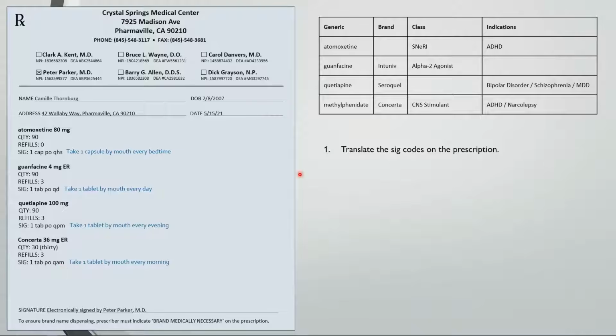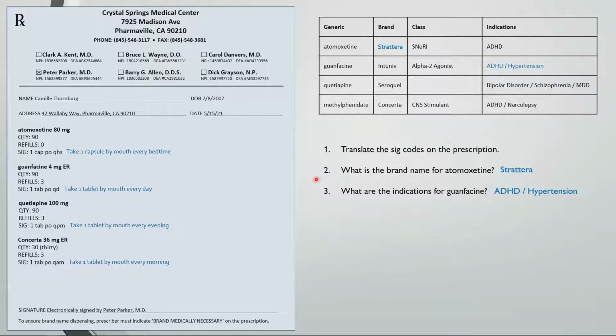Now let's move on to a few questions. What is the brand name for atomoxetine? Strattera is the brand name for atomoxetine. What are the indications for guanfacine? Guanfacine is FDA approved for the indications of ADHD and hypertension. What is the drug class for quetiapine? Quetiapine is an antipsychotic. What is the drug schedule for Concerta?